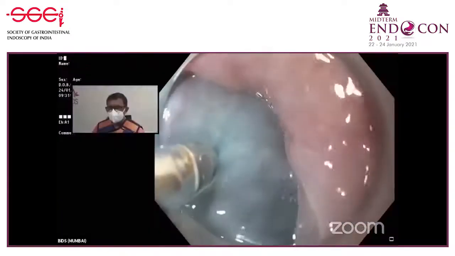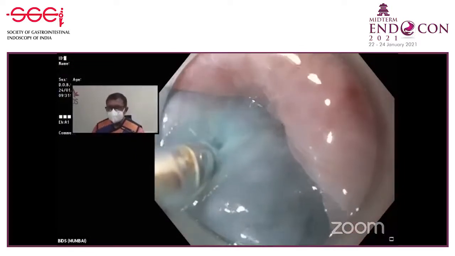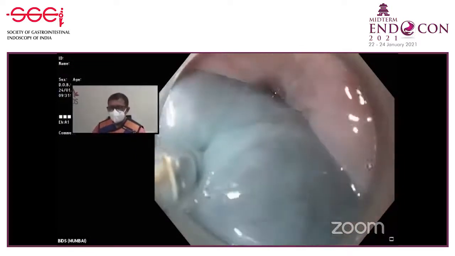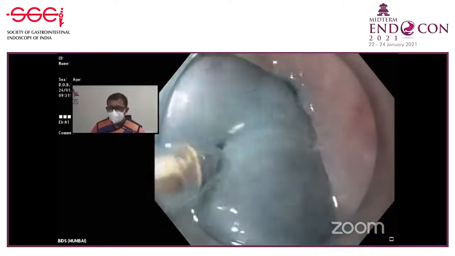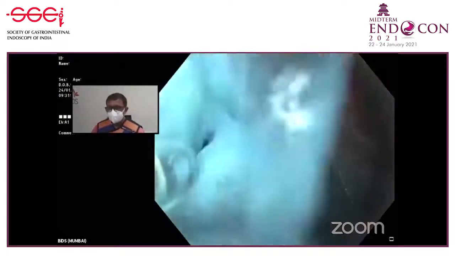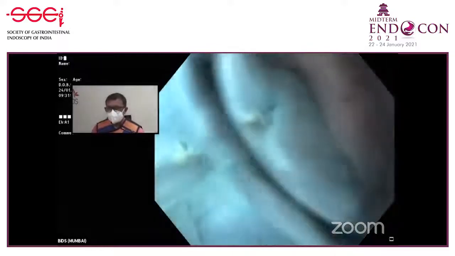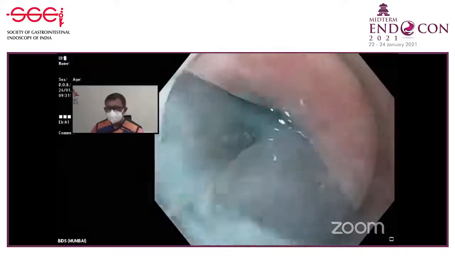And Dr. Amit, what's the trick to get a good bleb? Sometimes after injection, we don't get a good bleb. So any trick for good mucosal elevation? Let me check this out. It appears to be some submucosal fibrosis. Inject. So you push the needle inside and gently start pulling the needle back. That is the way you can get a good bleb. But here I have a feeling that this mucosa is quite thick. There is likelihood that we are going to face some fibrosis inside.